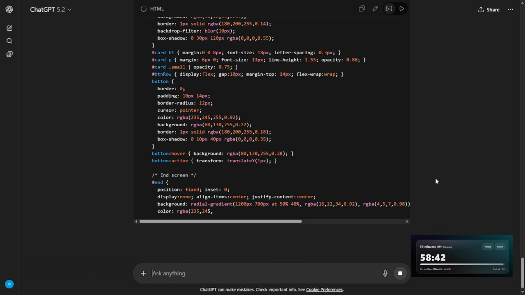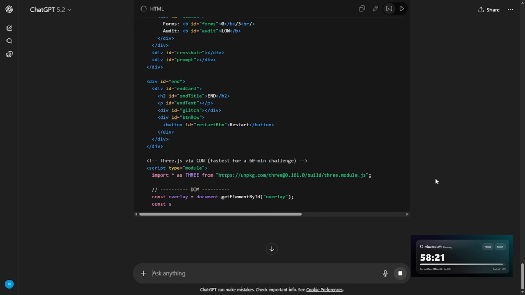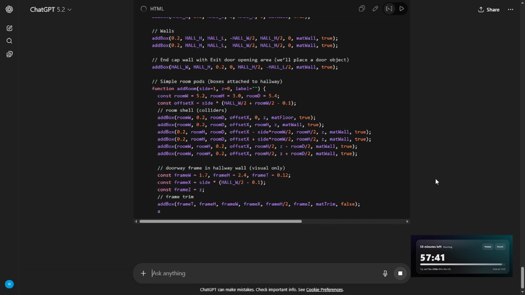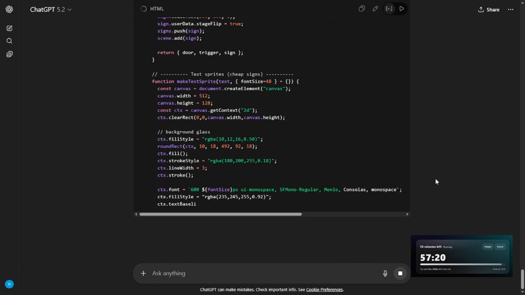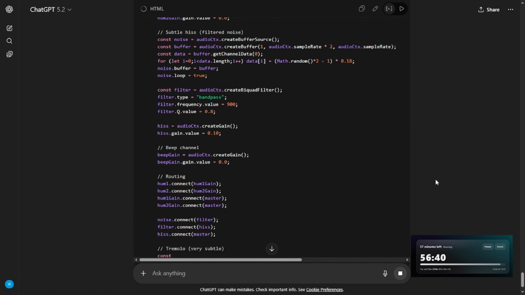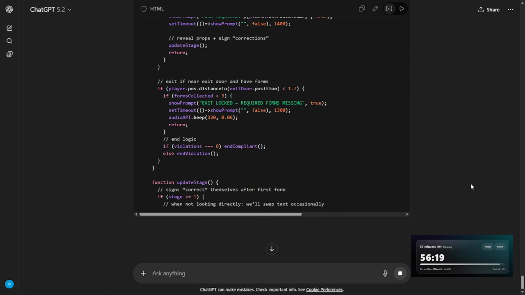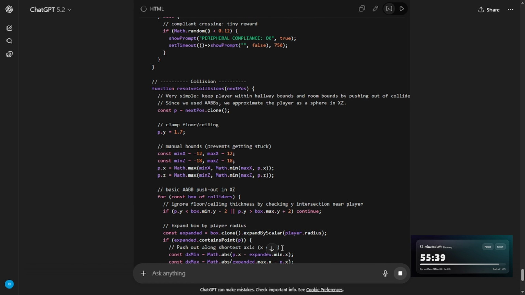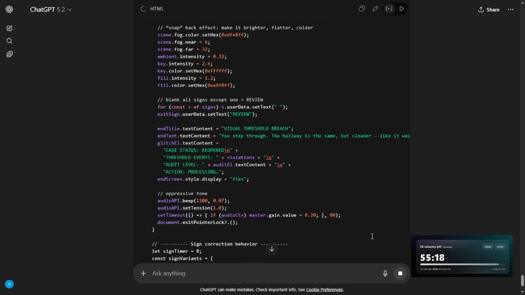Okay, it's actually writing everything. One file, that's a pretty good thing. Gonna make it easy for me. I'm kinda curious, will this even run on the first try? Seems like Chat knows what it's doing.